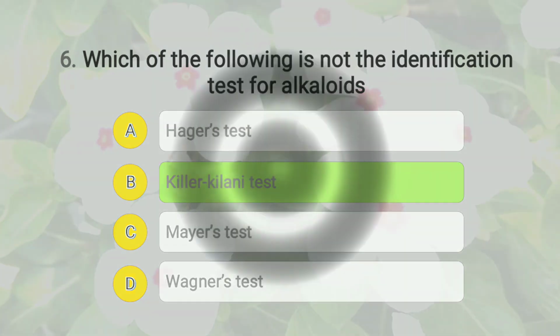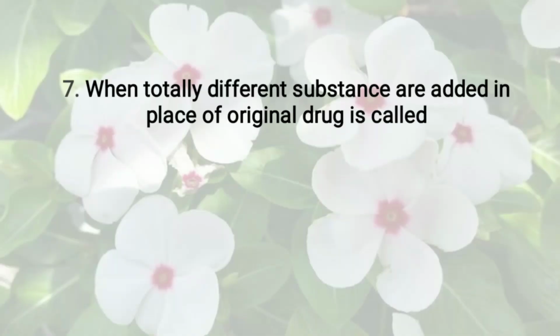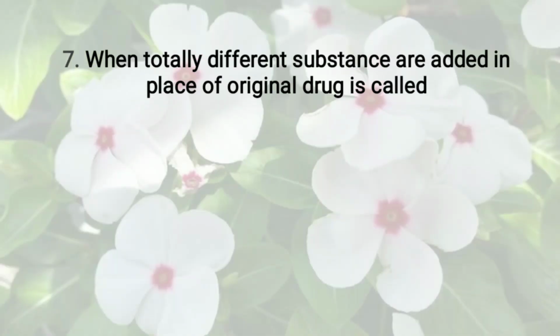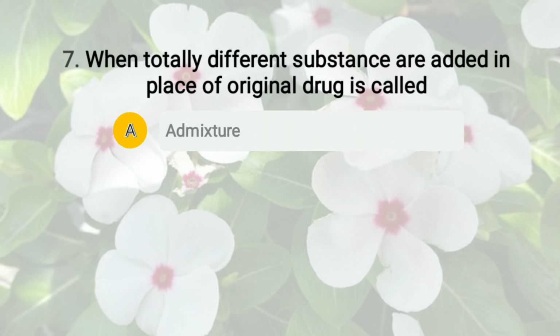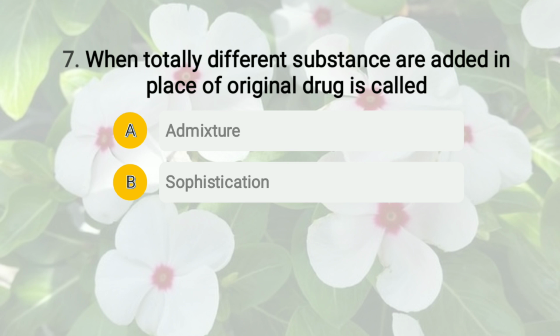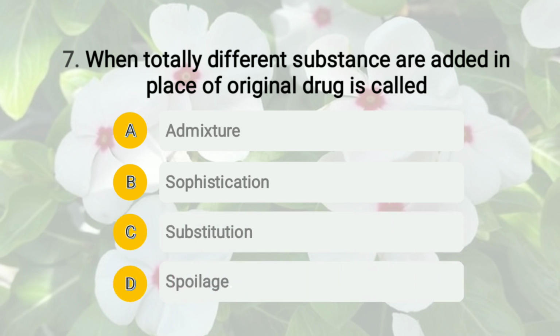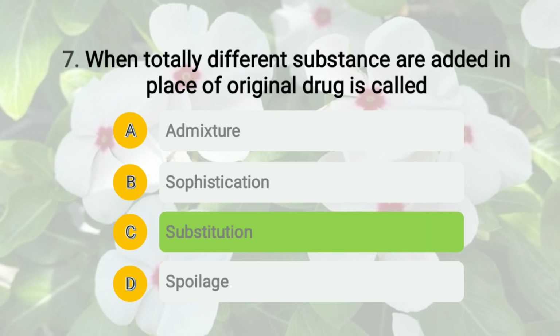Okay, then question number 7. The question is when totally different substances are added in place of original drug, it is called, and the options are A admixture, option number B sophistication, option number C substitution, and option number D spoilage. And the right answer of this question is option number C substitution.